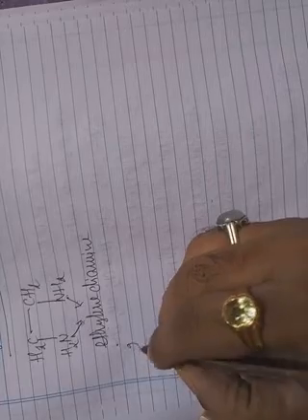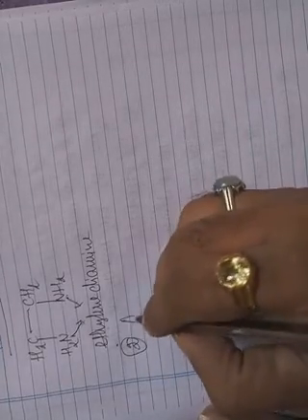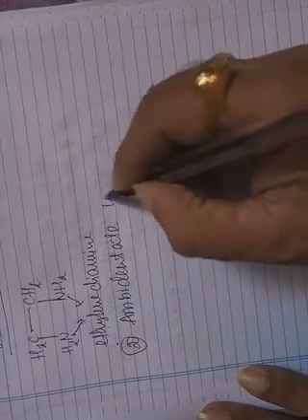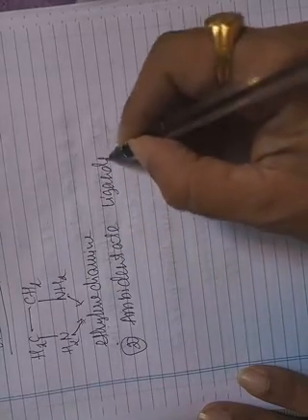The next special type of ligand is the ambidentate ligands. Ambidentate ligands are monodentate ligands, which can donate only one pair of electrons to the central metal atom or ion for the formation of only one coordinate bond.